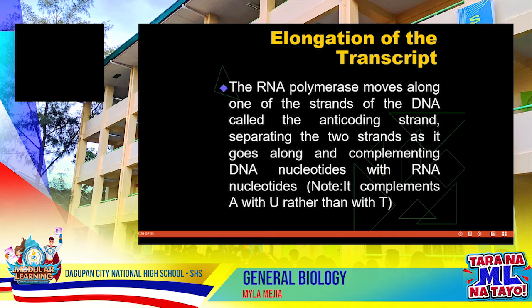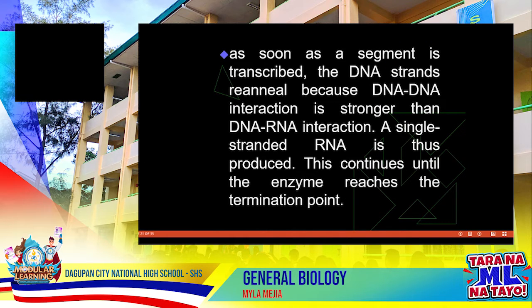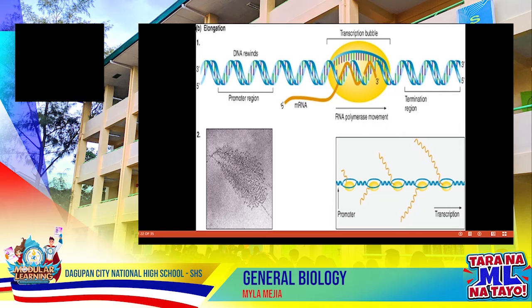Elongation of the transcript: the RNA polymerase moves along one of the strands of the DNA called the anticoding strand, separating the two strands as it goes along and complementing DNA nucleotides with RNA nucleotides. As soon as the sequence is transcribed, the DNA strands re-anneal because DNA-DNA interaction is stronger than DNA-RNA interaction. A single-stranded RNA is thus produced. This continues until the enzyme reaches the termination point. And how will we know if the termination point has already been reached? We'll come to know that later.